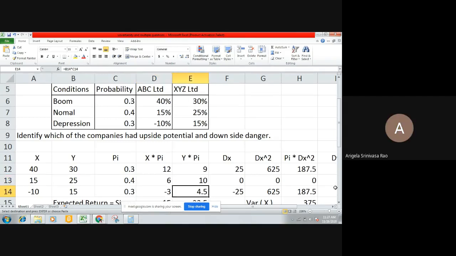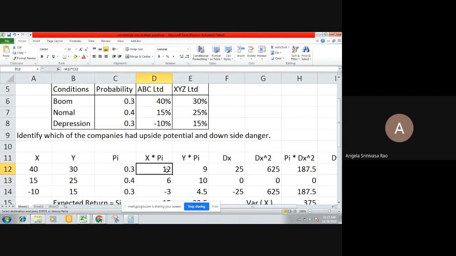In the same way, I have calculated y into probability values. This time I take y values, not x values. 30 into 0.3 comes to 9. 25 into 0.4 comes to 10. 15 into 0.3, 4.5.